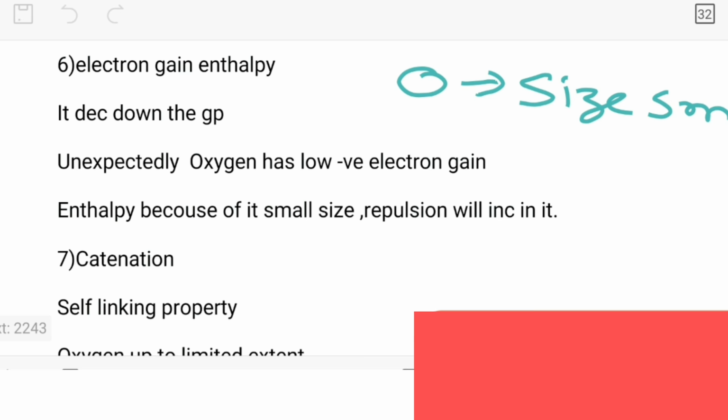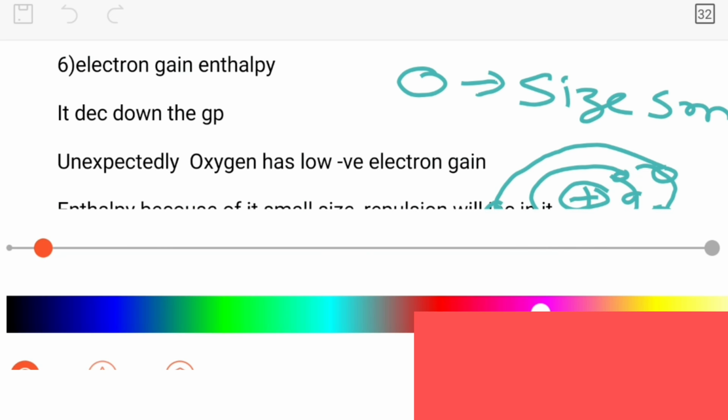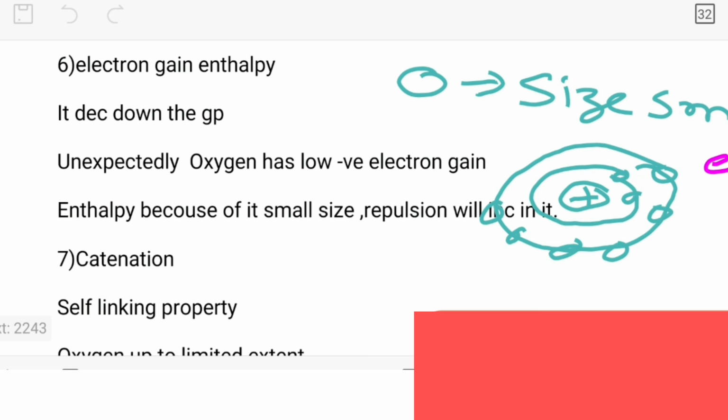See, I am going to make the structure over there. This is the nucleus, this is 2 electrons, and this is 1 2 3 4 5 6 electrons. And just remember, this is the incoming electron.